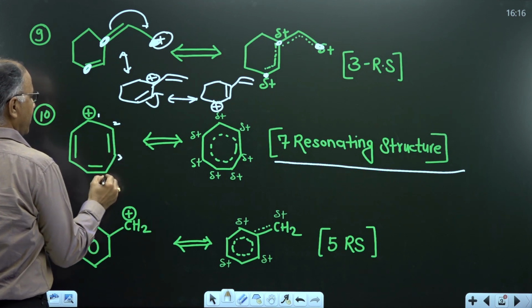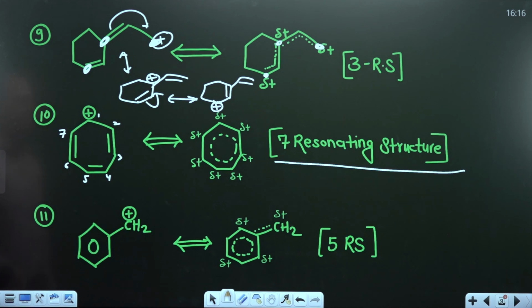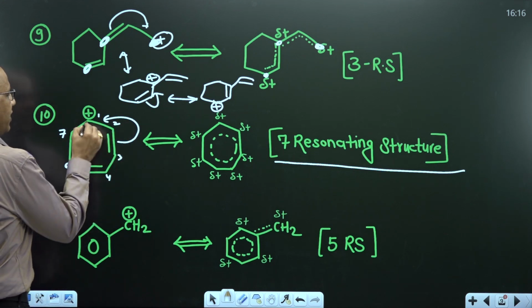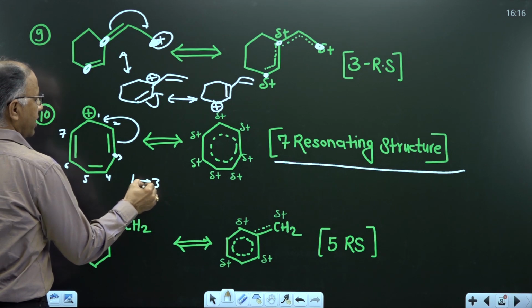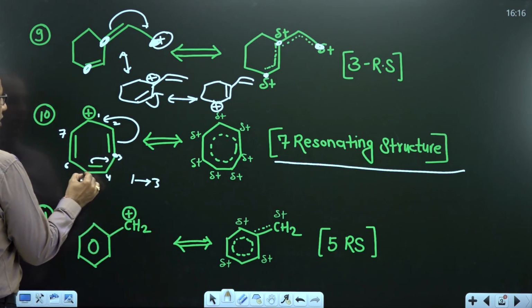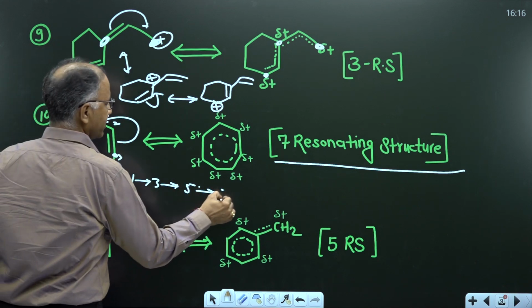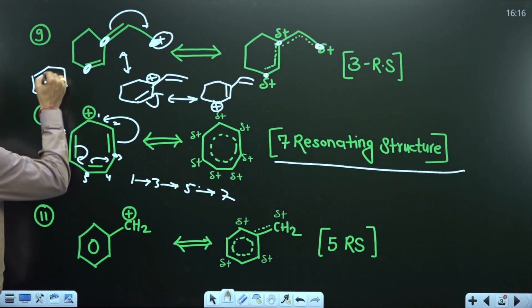1, 2, 3, 4, 5, 6, 7. How to draw RS? This will move here. Initially, first carbocation is in first carbon. After resonance, it will go to third carbon. Then next resonance, it will go to fifth carbon. Next resonance, the carbocation will be on 7. When carbocation will be on 7, we will get this resonating structure.